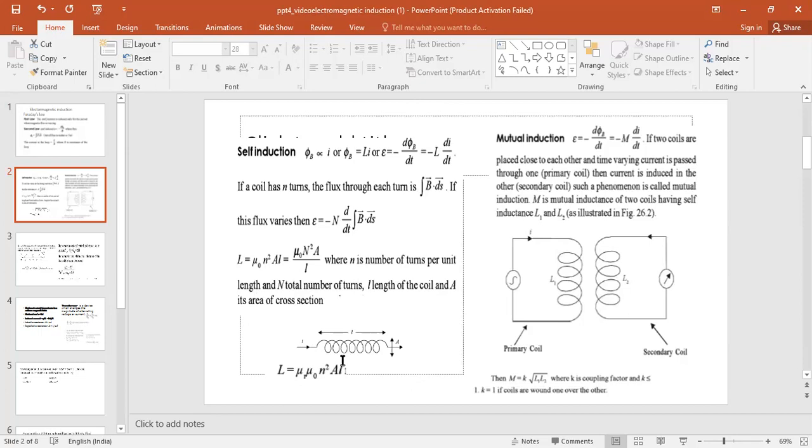So this is a coil, and its self-inductance, considering the permeability of the material also, becomes mu r mu 0 n square A into L.